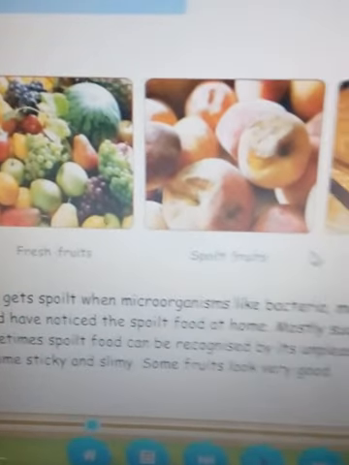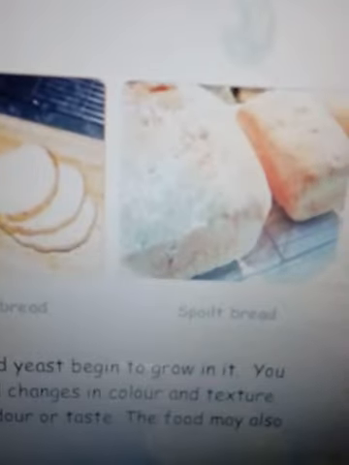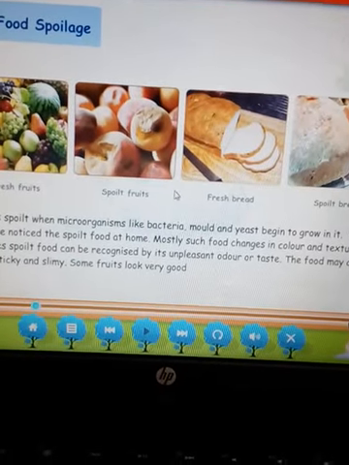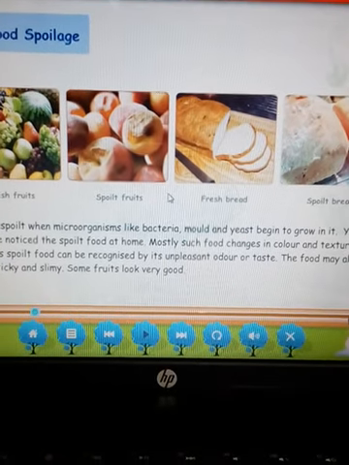In the picture you can see this one is the fresh fruit, and when it gets spoiled by the microorganisms, bacteria, mold or yeast, its condition becomes like this. Its texture is looking not good. And whenever we keep fresh bread at home, and if you do not eat it or do not keep it in the fridge, what will happen? Its condition becomes like this. It gets spoiled by the yeast or fungus. So whenever we need to keep these food items for a long time, we should keep them in the fridge or we should preserve them. To preserve all these food items, different methods are there, and in the next topic I am going to teach you the same.